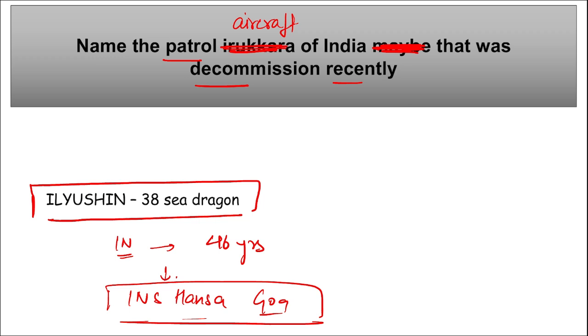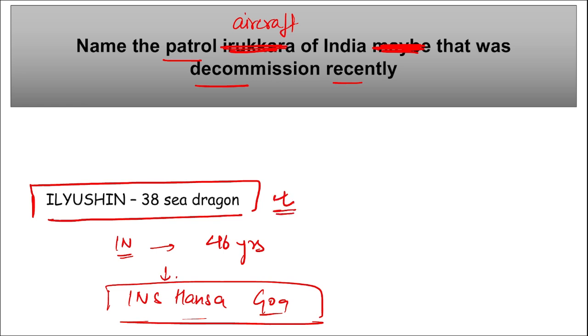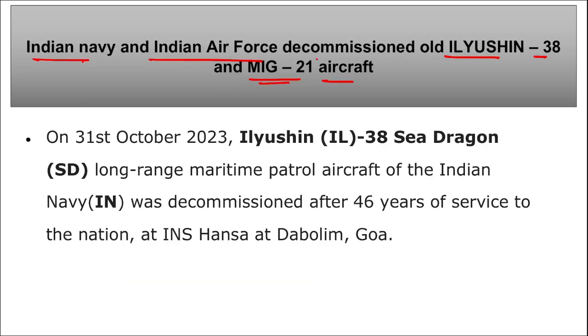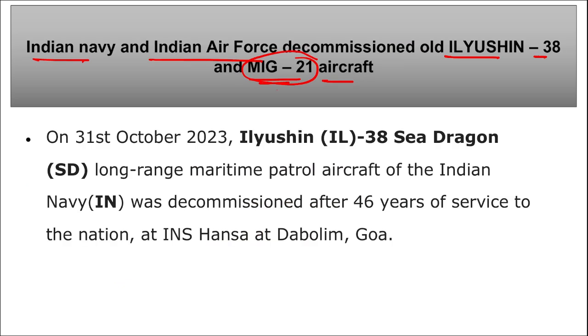Next. Here you can see the Indian Navy and Indian Air Force decommissioned the old Ilyushin 38 and MiG 21 aircraft. One was your Ilyushin 38 Sea Dragon, and next is your MiG 21 aircraft. They both were recently decommissioned. Because this is a maritime aircraft, it was decommissioned by the Indian Navy, and this MiG 21 aircraft was decommissioned by the Indian Air Force. That is the reason the Indian Navy and Indian Air Force decommissioned these two aircraft.